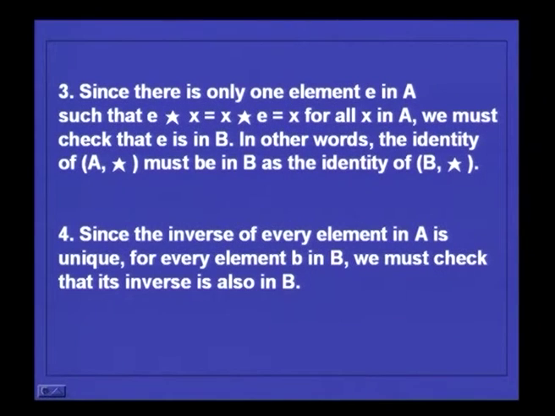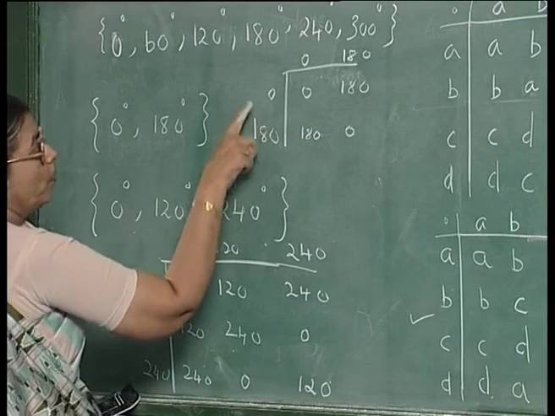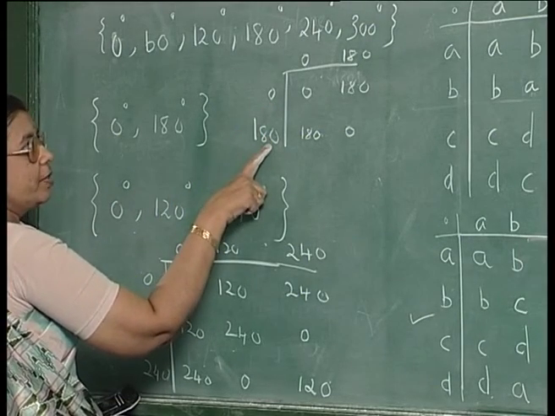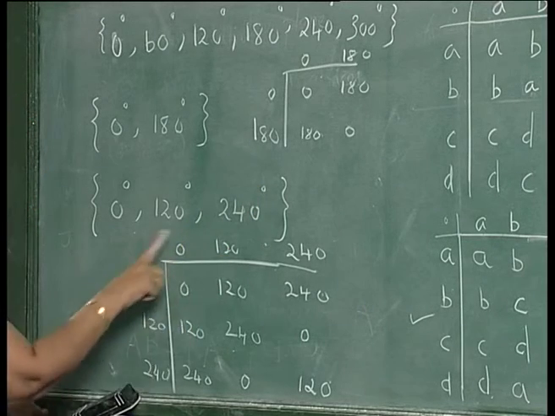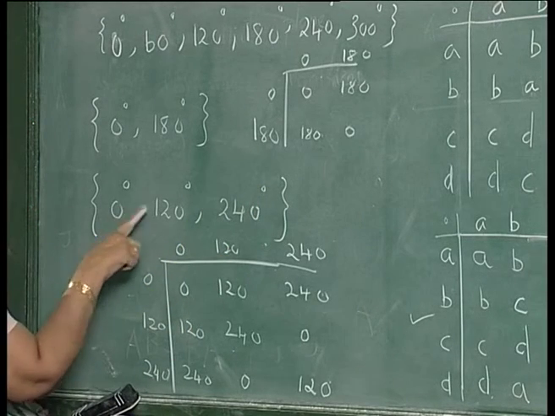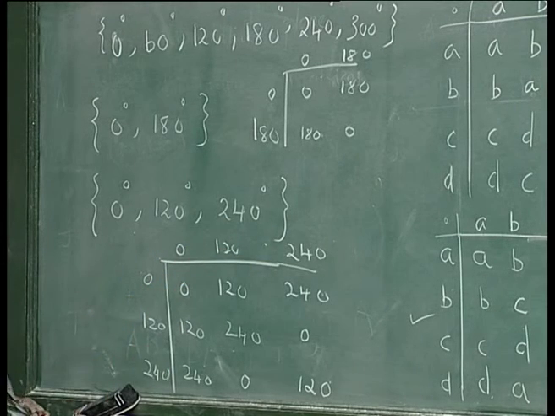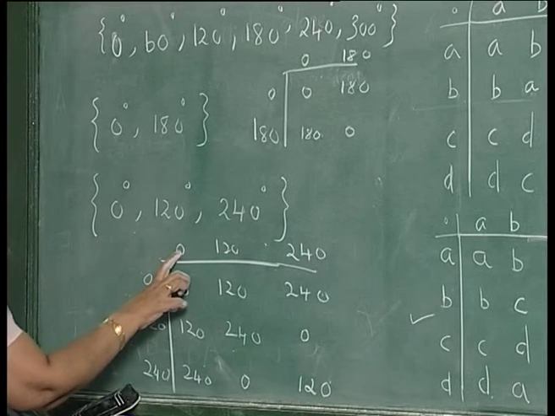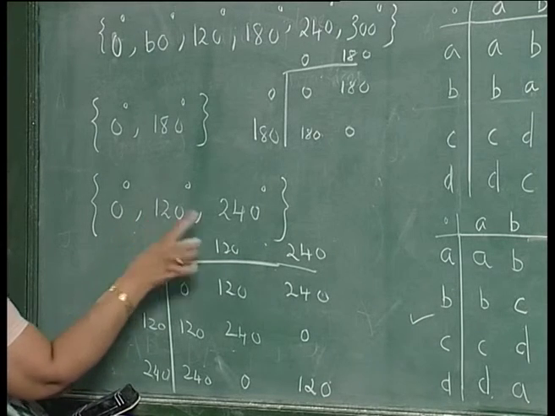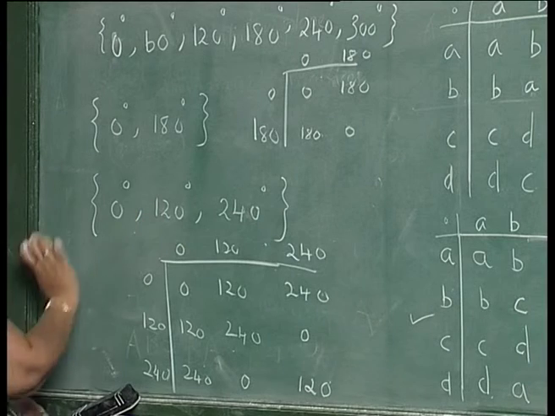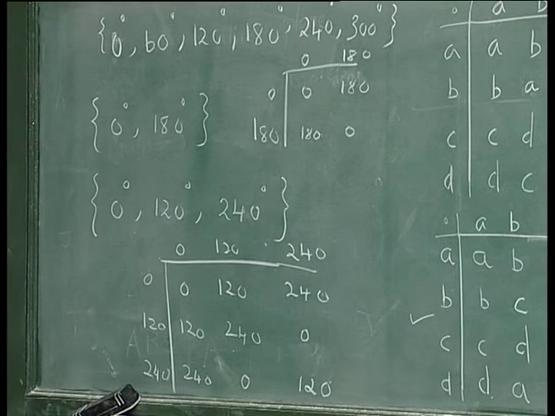Since the inverse of every element of A is unique, for every element B in B, we must check that its inverse is also in B. In this example, you can see that 0 is its own inverse, 180 is also its inverse. In the case of elements with 0, 120, 240, 120 and 240 degrees rotation, they are inverse of each other. 0 is its own inverse. So, the inverse of this is also present here, the inverse of this is also present here. So, that is what you have to check.